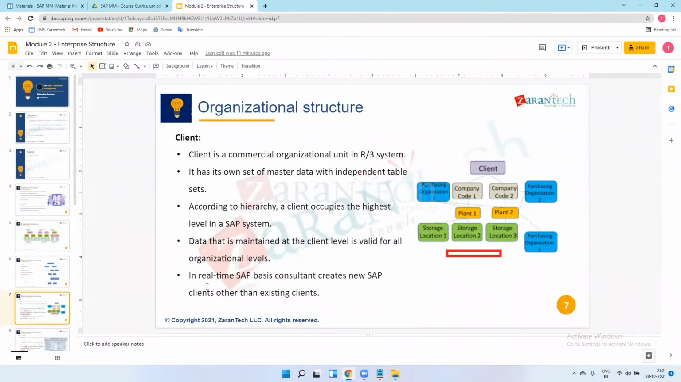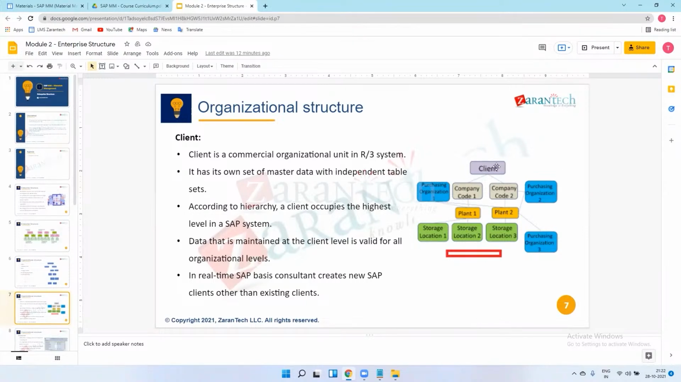Okay, next, in real time SAP basis consultant creates new SAP clients other than existing clients. Okay, so I just forgot to tell you that we have one module as well, SAP basis, like SAP MM, SAP FI, HR. Okay, so what is the SAP basis consultant's role? After the project preparation, we just require to install the software in systems, right? We need to procure licenses from SAP for this software. Okay, so all this responsibility can be handled by the SAP basis consultant.